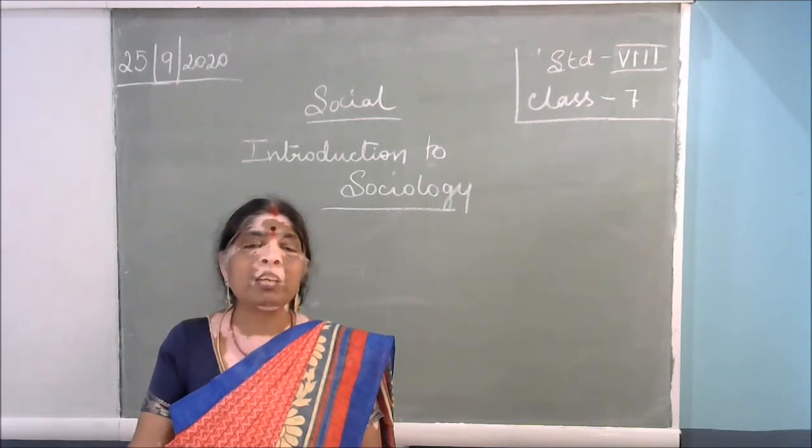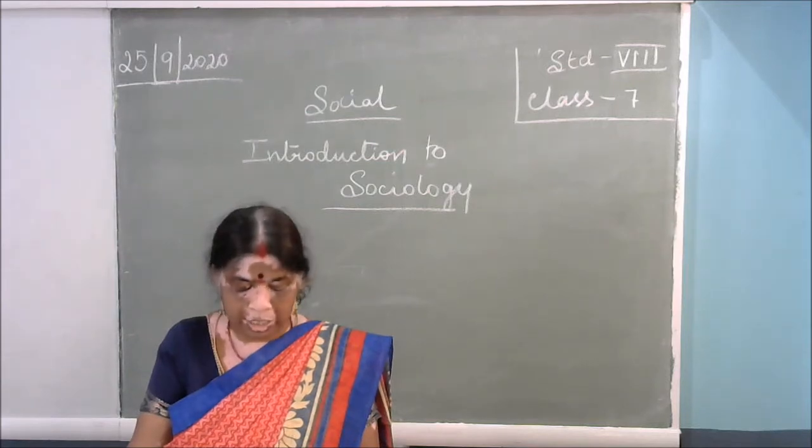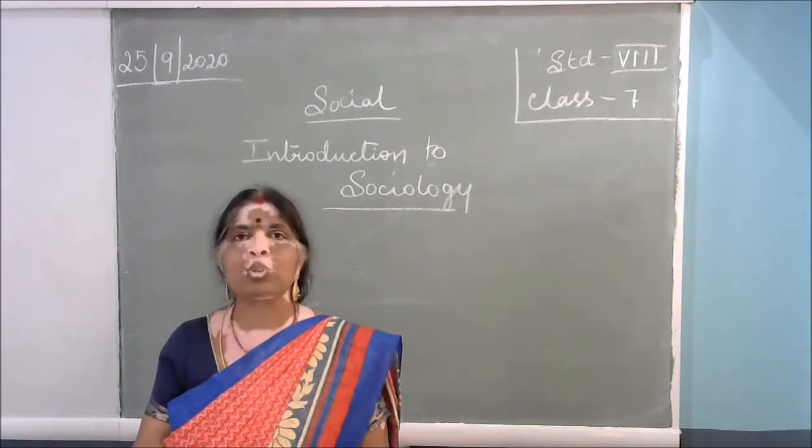What are the differences between these societies? All this you can understand in sociology. That is the meaning of understanding social processes.